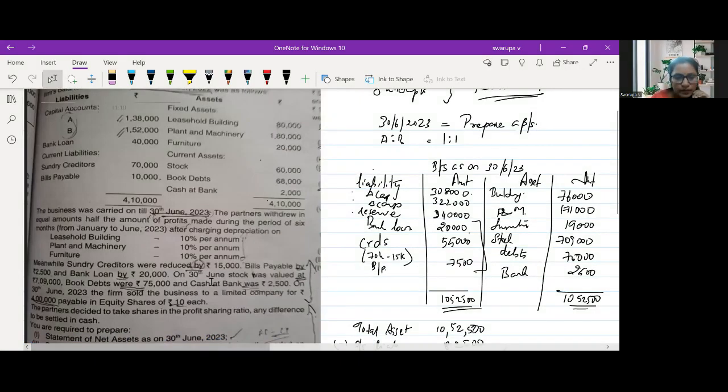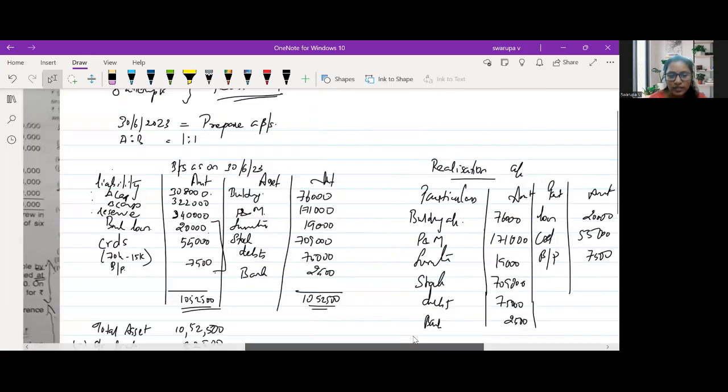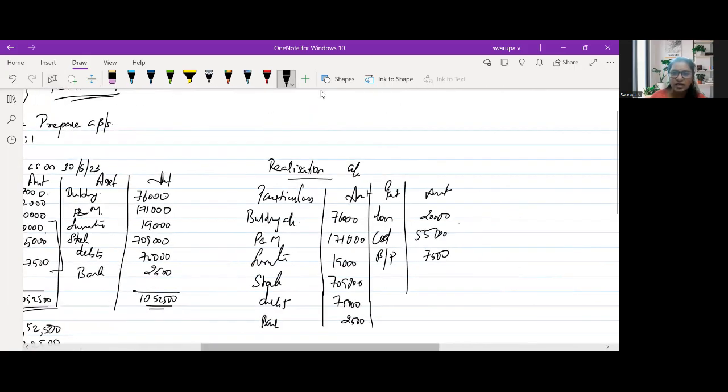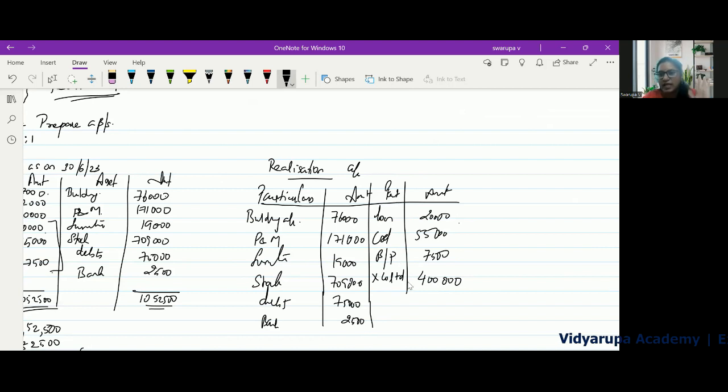Now, on 30th June 2023, the firm sold the business to a limited company for 4 lakh as equity shares. So they have sold the entire business to another company for 4 lakh. So we can just put it as X company limited 4 lakhs. Okay, this company is going to pay 4 lakh for all the asset minus the liability.